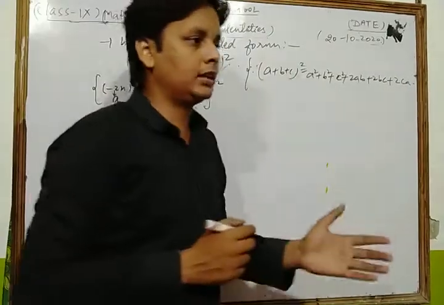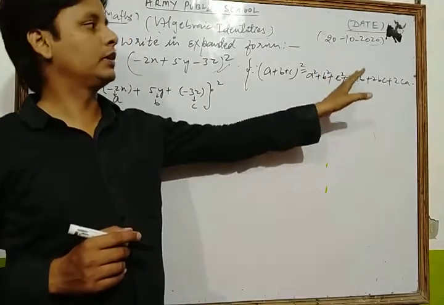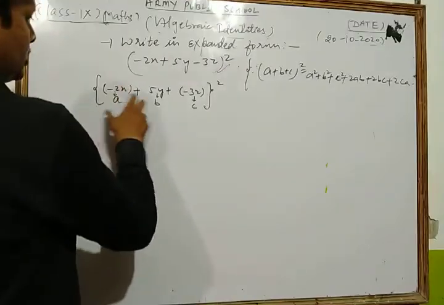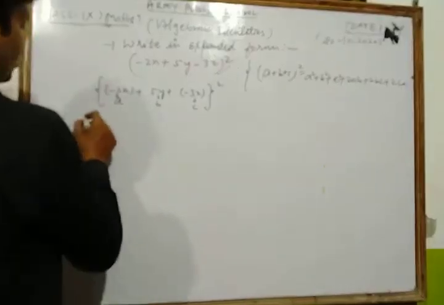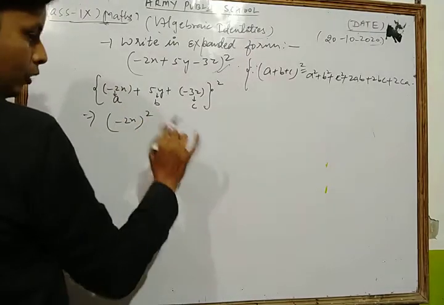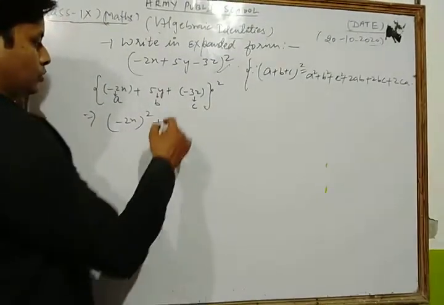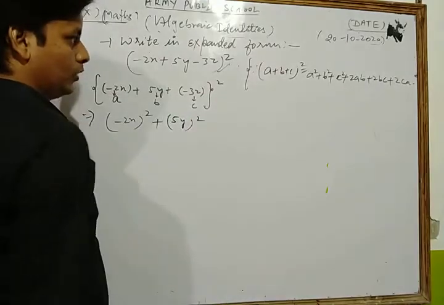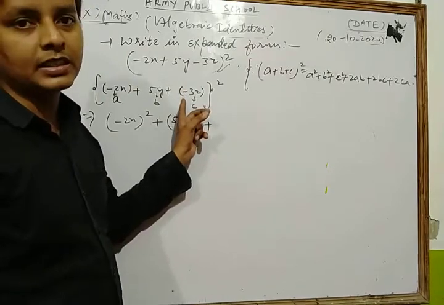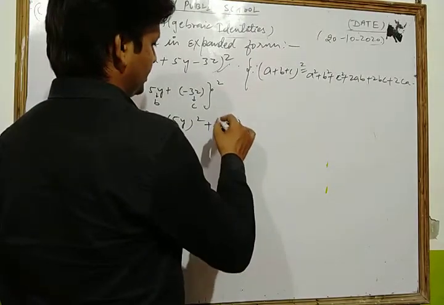And we know that the algebraic expression (a plus b plus c) whole square is a square plus b square plus c square plus 2ab plus 2bc plus 2ca. Now look, here a is minus 2x, b is 5y, and c is minus 3z. So first of all we write a square. A means minus 2x, so we write minus 2x square. Plus the second term, b square. Here b is 5y, so we write 5y square. Plus c square, and c is minus 3z, so we write minus 3z square.